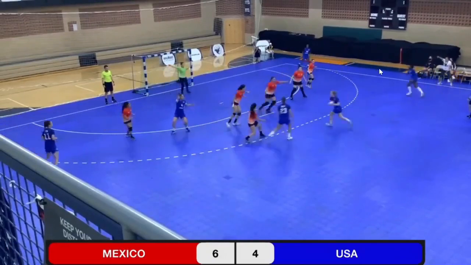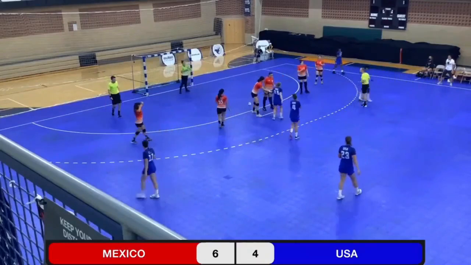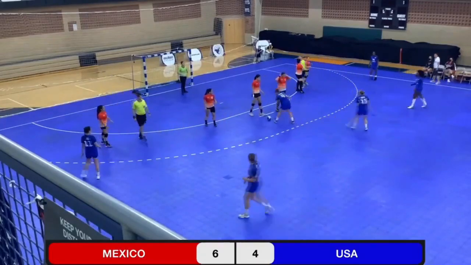Christensen moves in on attack to Reedy. She takes the shot, fouled on the play. We'll restart at 9 meters.